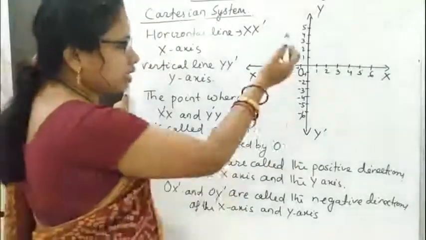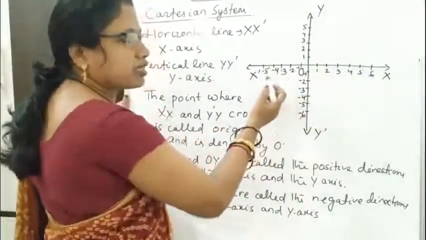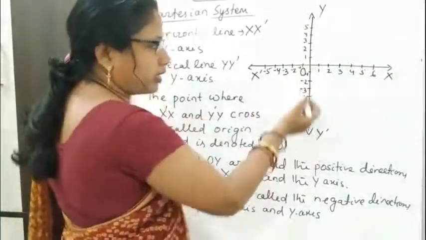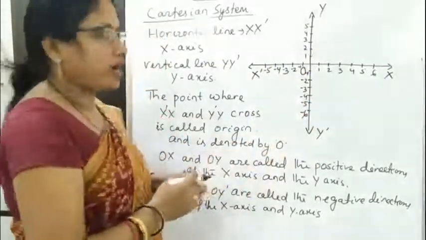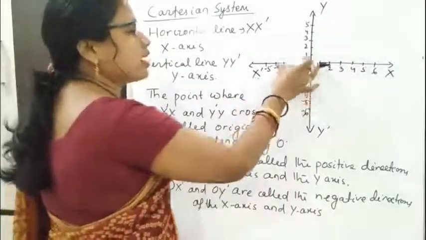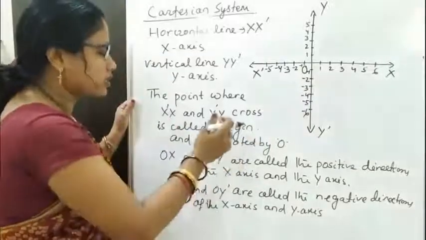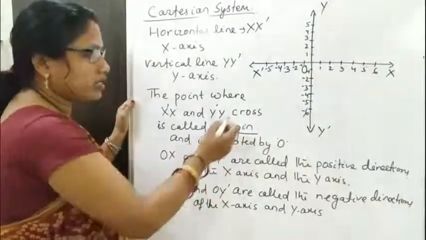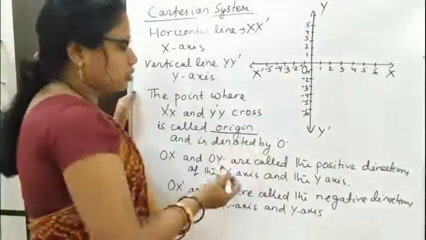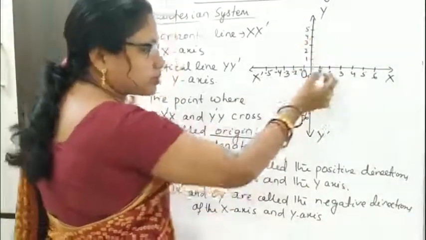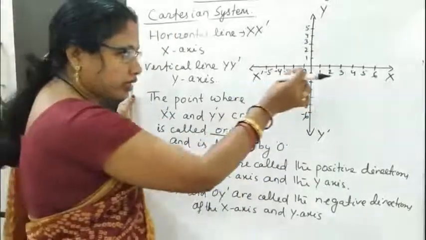The horizontal line X dash is known as the x axis, and the vertical line Y dash is known as the y axis. The point where the two axes cross each other is called the origin and is denoted by O. We mark the x axis and y axis by numbers at unit distance.